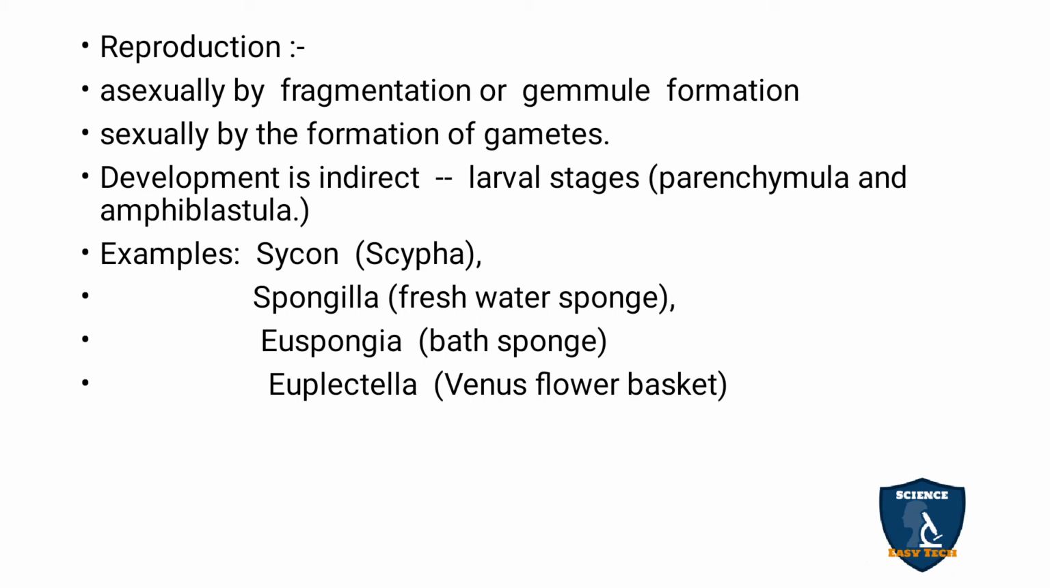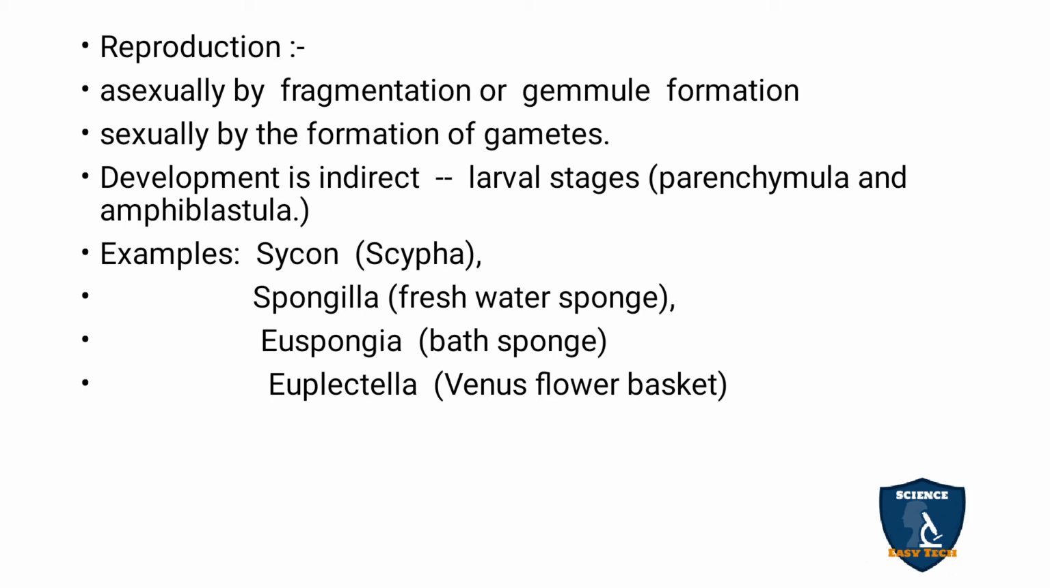So the reproduction is asexual by fragmentation and gemmule formation, and sexual by formation of gametes, and the development is indirect because it has many larval stages like parenchymula and amphiblastula. Some of the examples given are Scypha or Sycon, Spongilla, the freshwater sponge, Euspongia, the bath sponge, and Euplectella, Venus flower basket.